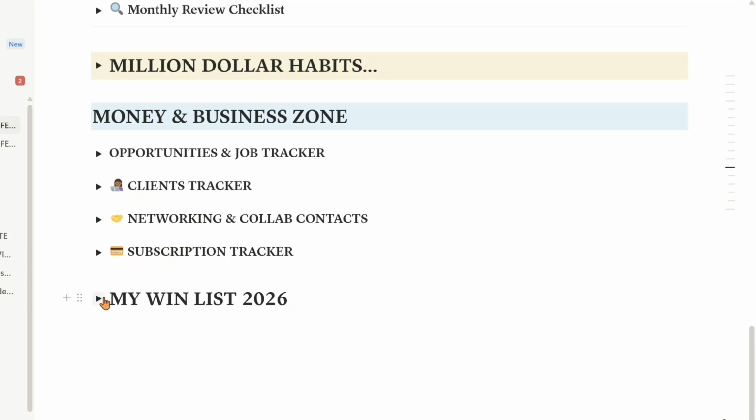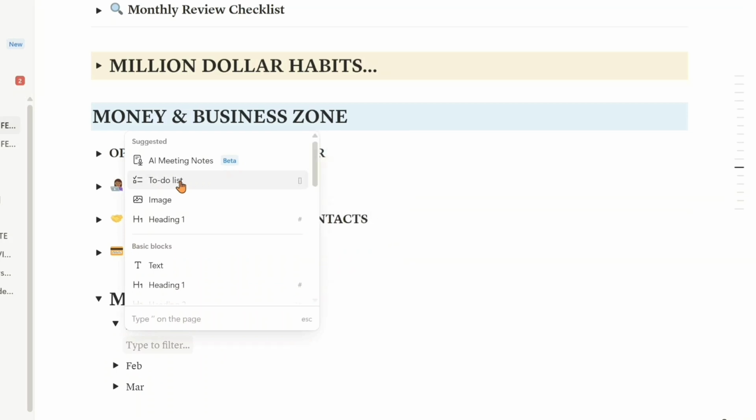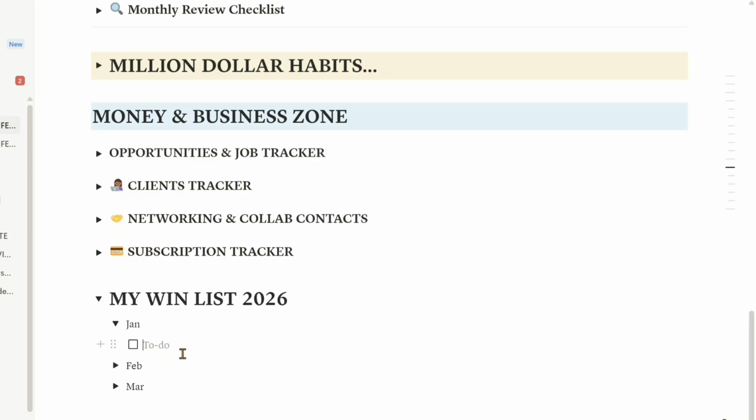So the next thing, or the last thing, right here in my Notion template is my win list for 2026. Basically, I want to be very intentional about this. In January, I want to write down my wins. I'll key in my win here, no matter how small it is. I want to list all the things I've achieved each month, no matter how small. I want to be grateful for my small wins and my big wins. I'll key all of them here.